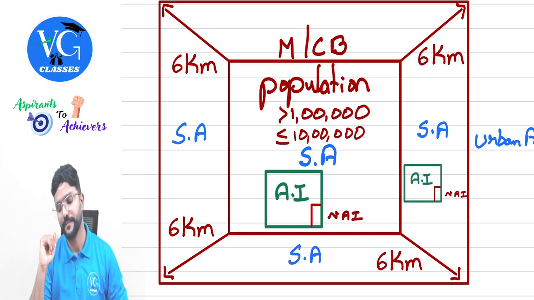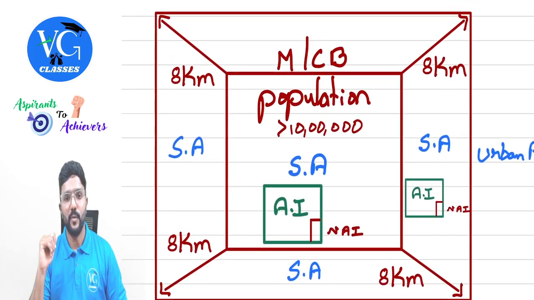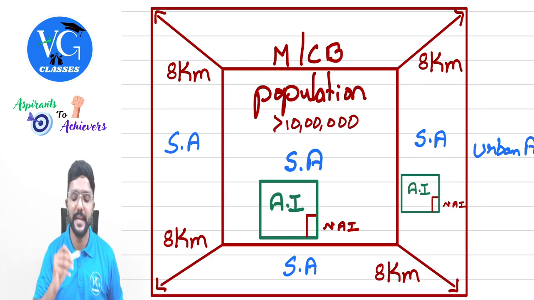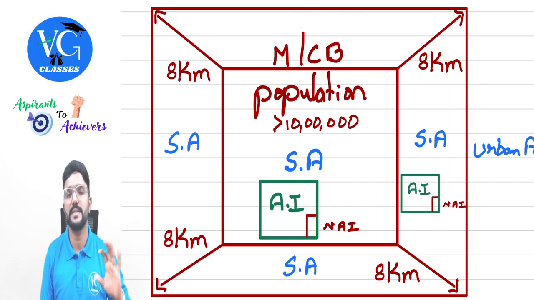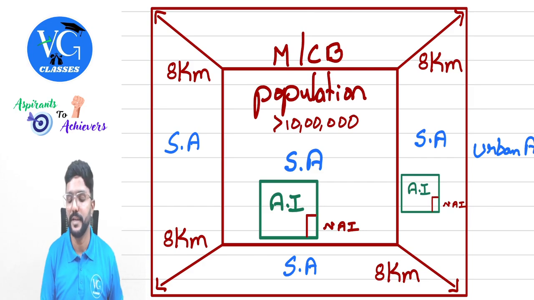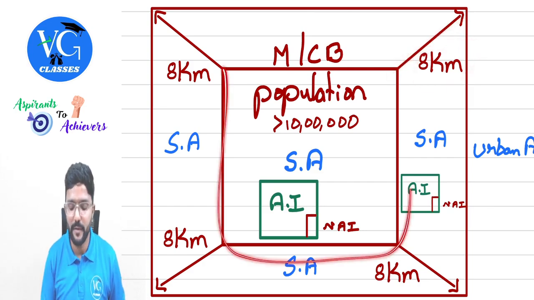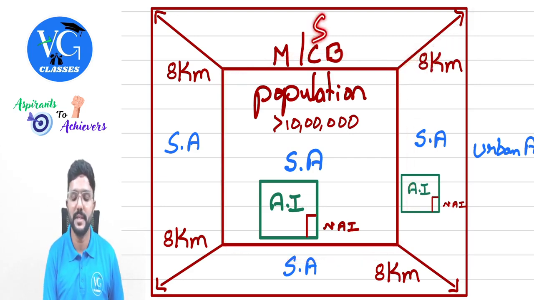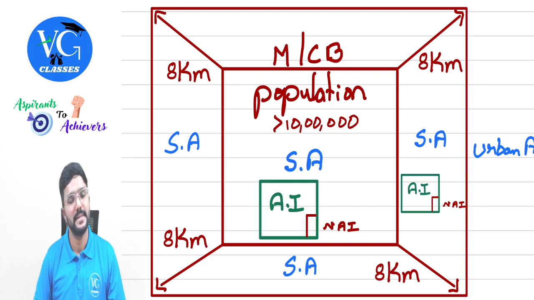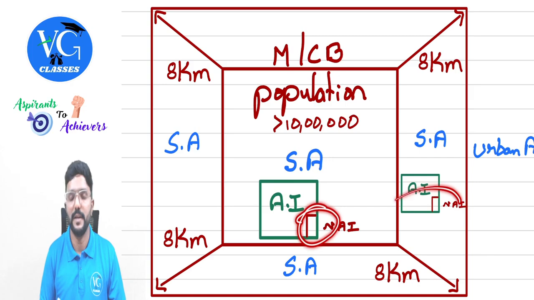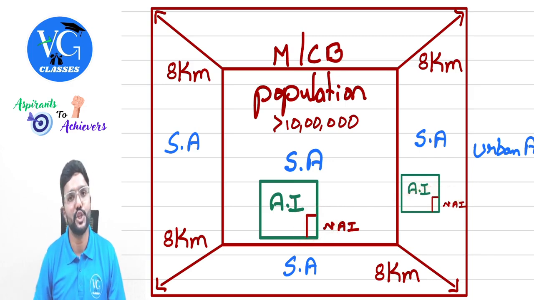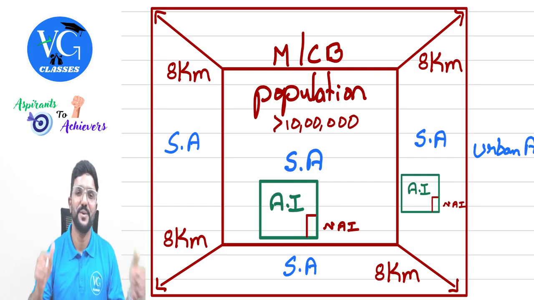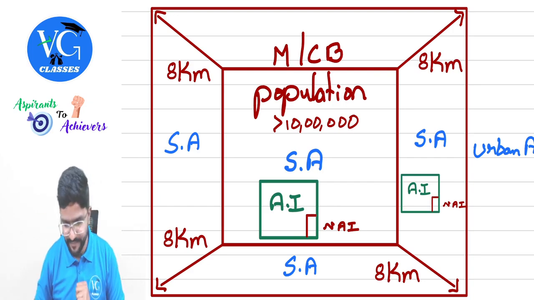Got it? Yes. Last scenario. What if population is more than 10 lakh in a particular municipality or cantonment board? Similar provision, but here instead of 6 kilometer, it would be 8 kilometer. That area would be a specified area plus 8 kilometers from its border. Even these areas are called as specified areas. Is that clear? So in such case, income from the building will not be considered as agricultural income. Hope you got it. Yes, sir.